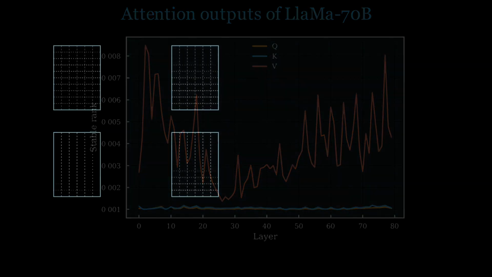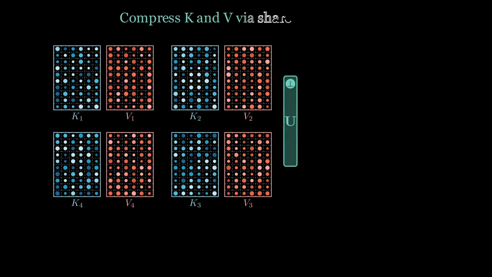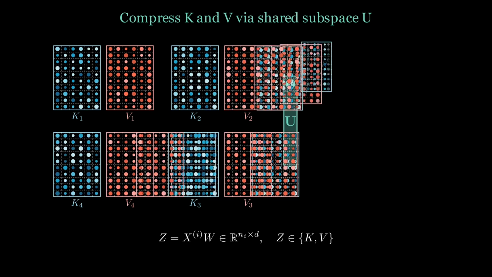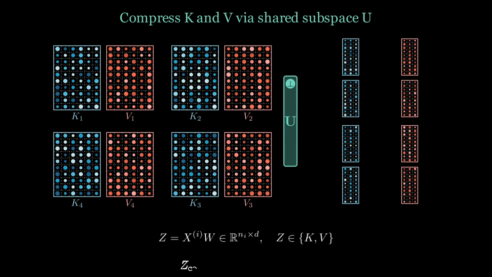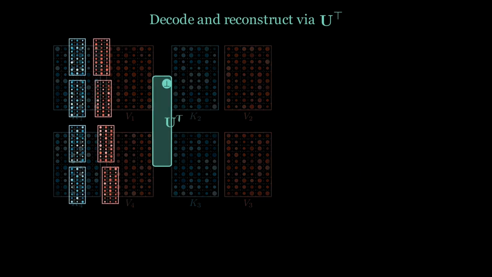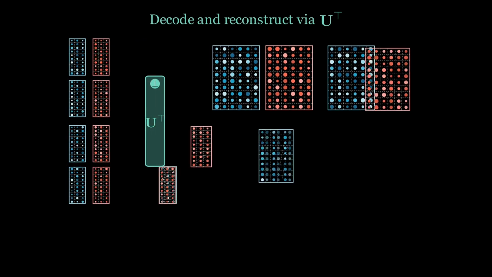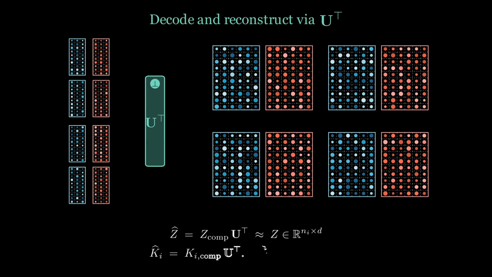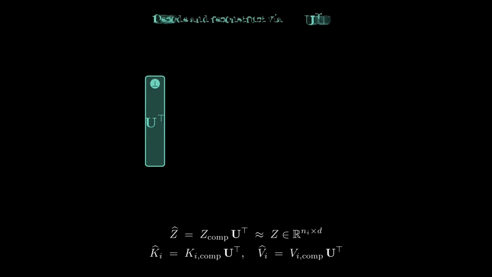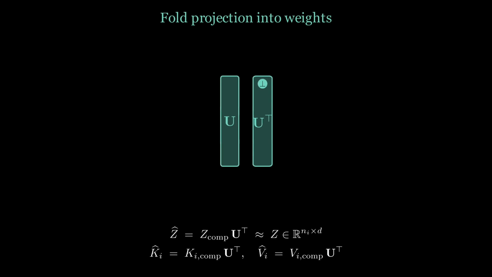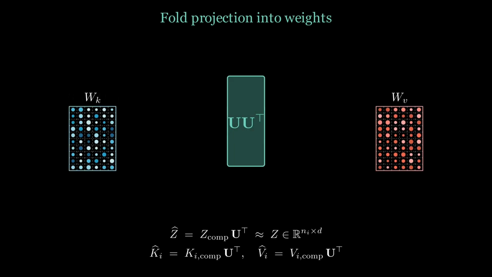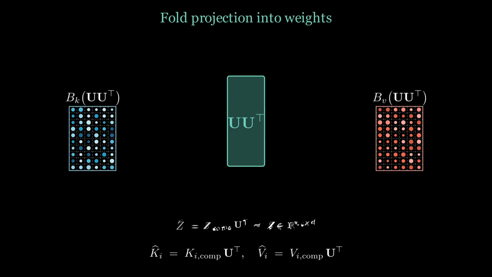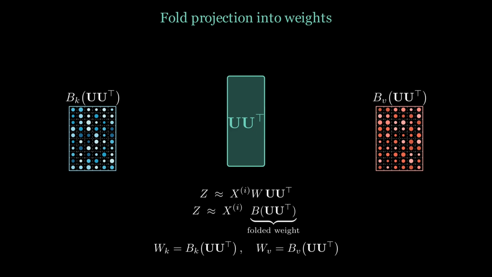We exploit the low-rank structure of attention by communicating only the low-dimensional components of K and V. Each device computes its local K and V, projects them into a shared R-dimensional subspace U, and sends these compact coordinates instead of the full matrices. The receiver lifts them back with U transposed, recovering the activations to high fidelity whenever the signal lies in the span of U. This is equivalent to baking the projection into the attention weights factored through U times U transposed. So the overall transformer architecture is maintained at inference while communication during training is greatly reduced. A single fixed U, however, can be too rigid.